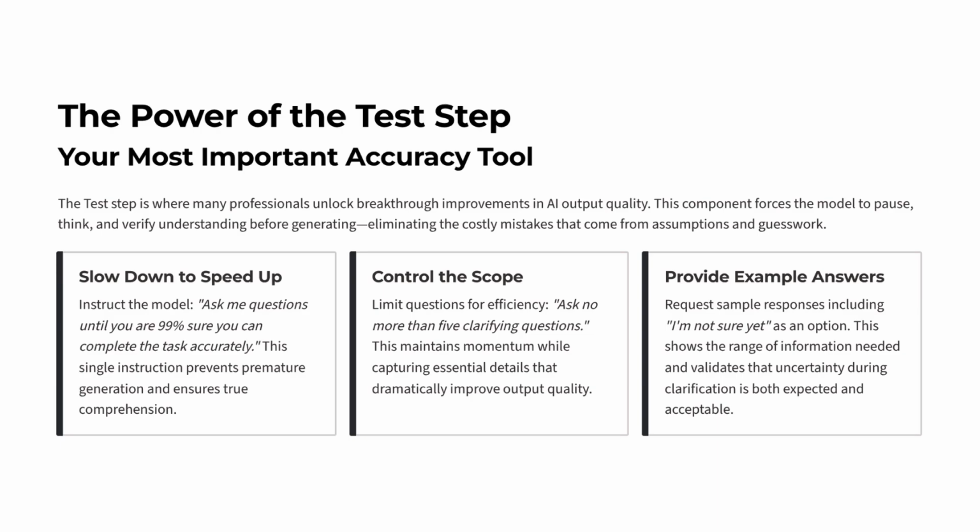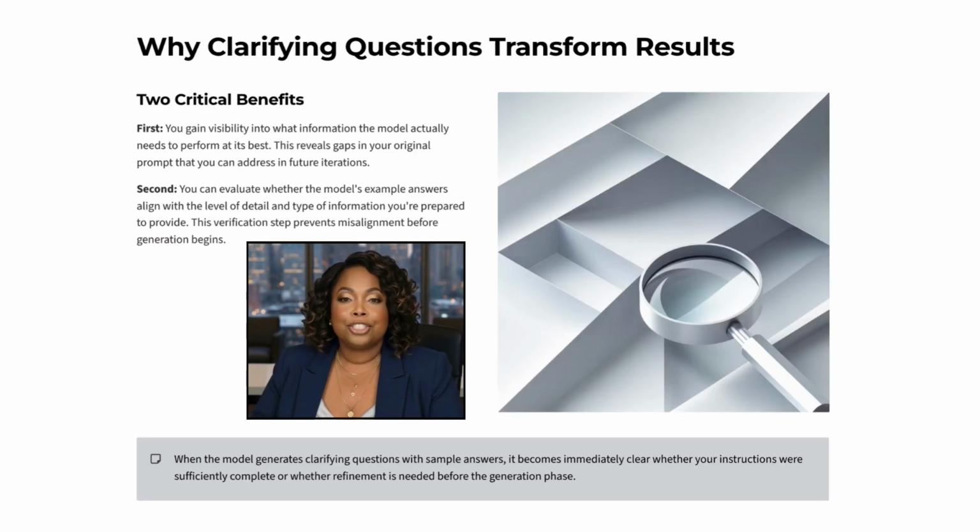It is essential for reducing wasted time, preventing misalignment, and ensuring the model is truly ready to deliver a high-quality result. Clarifying questions transform your results for 2 important reasons. First, they show you precisely what information the model needs in order to perform at its highest level. This exposes gaps in your prompt you may not have noticed.